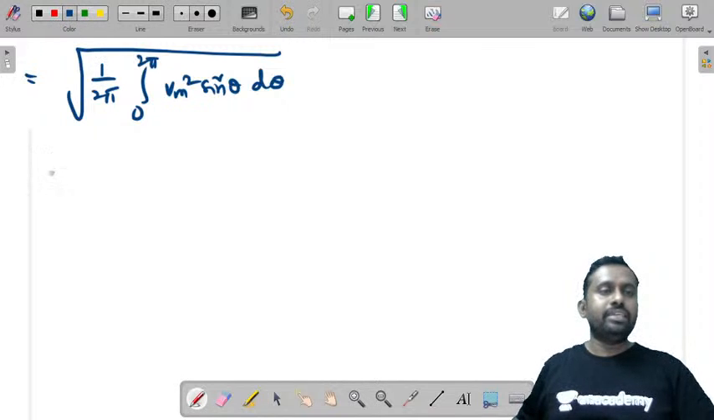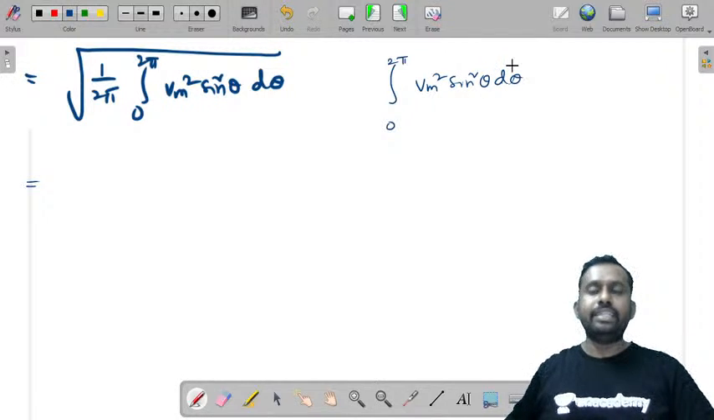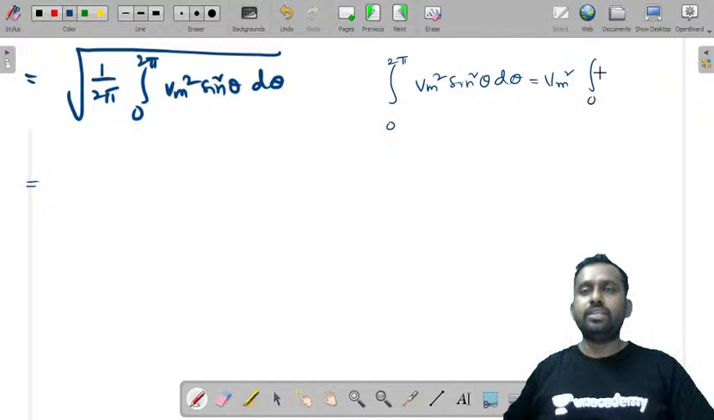Now if you write this, what you'll get? Root over... first I'll try to find what is the integral from 0 to 2 pi of Vm square sine square theta d theta. Now Vm square is constant, 0 to 2 pi sine square theta d theta, but we know that cos 2 theta is equal to 1 minus 2 sine square theta.